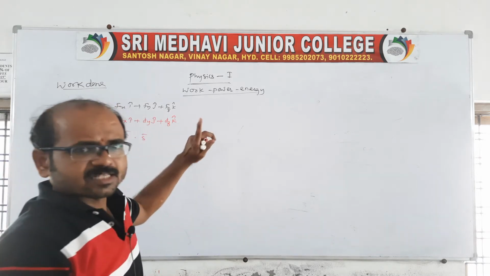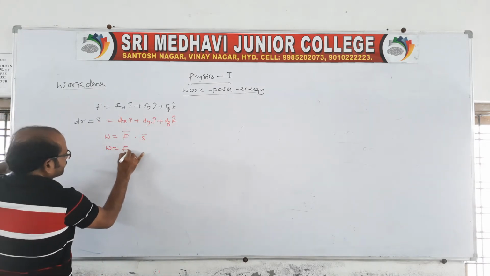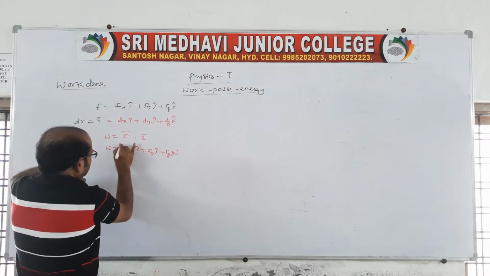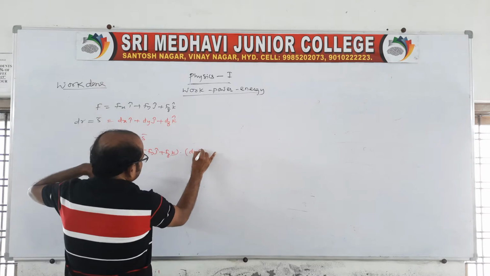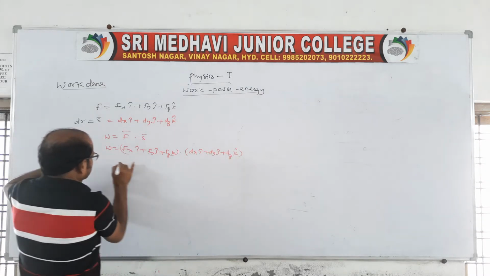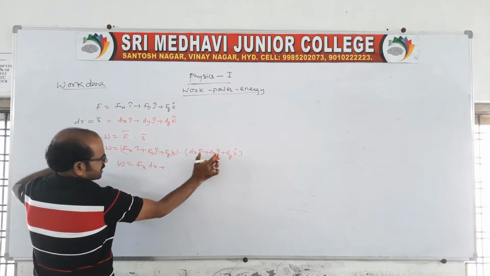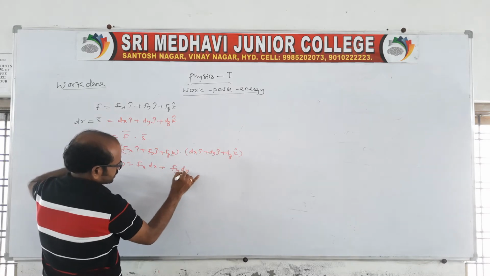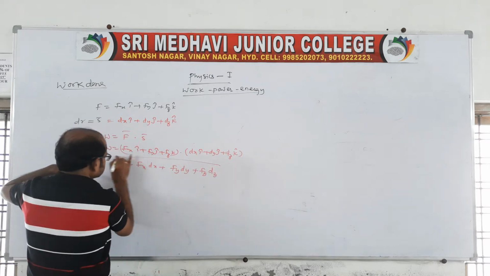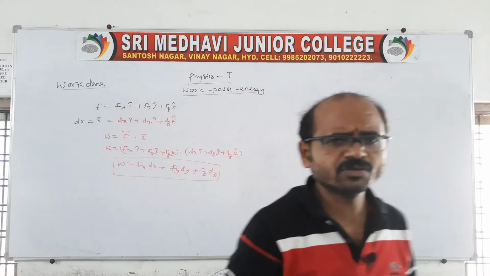I told you in the previous class one problem based on this. Whatever F is given, Fx i cap, Fy j cap and Fz k cap, this is all related to constant forces, with dx i cap, dy j cap and dz k cap. Of course, you multiply this: i multiplies only i, j only j, and k only k. So these are the examples related to the constant force. I will tell you one more also.